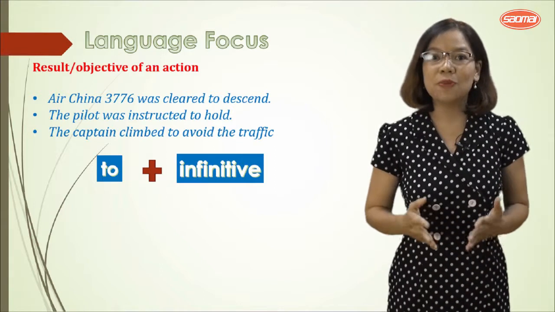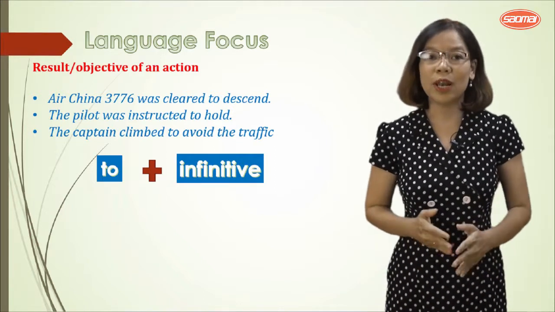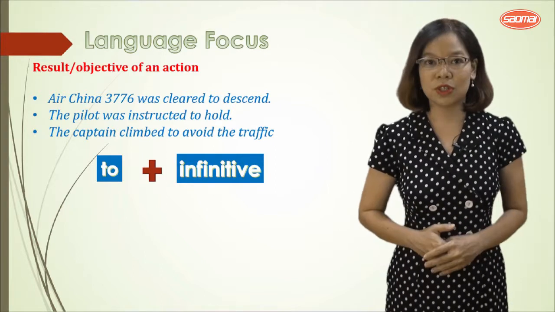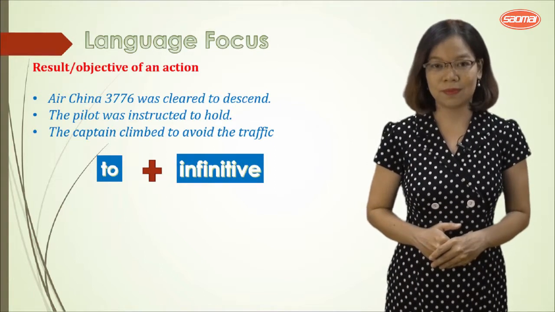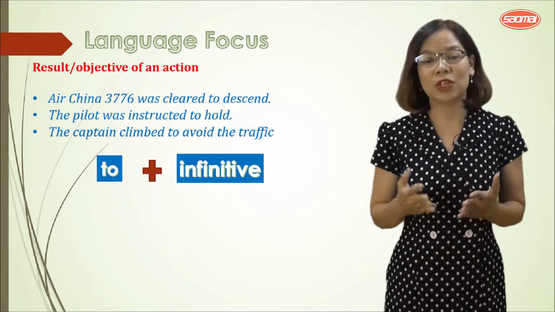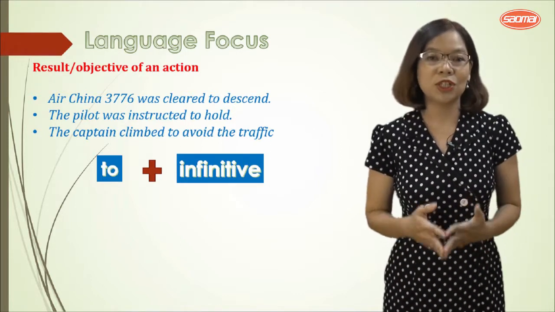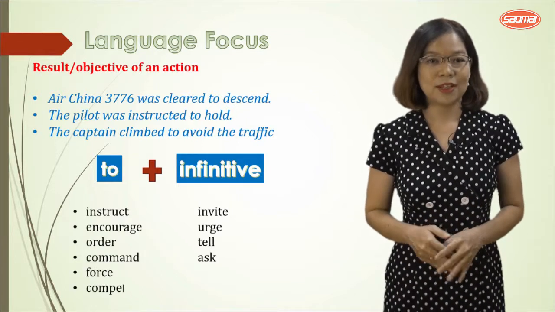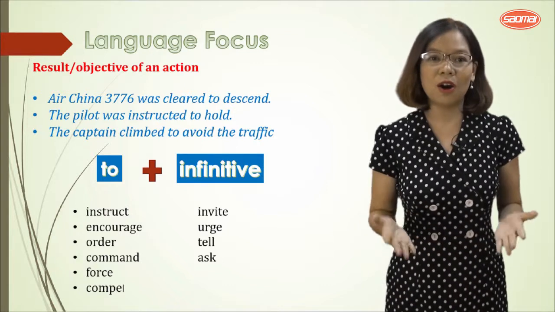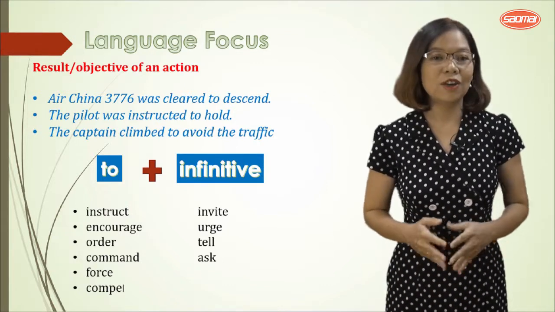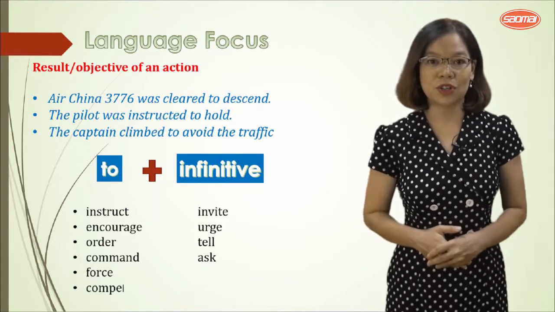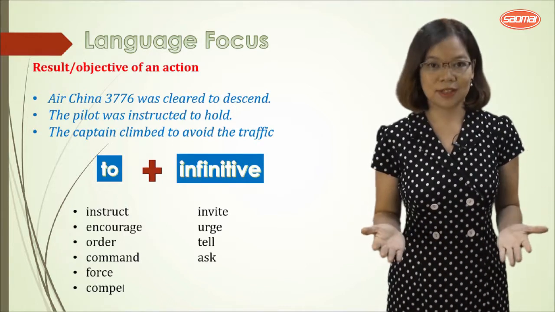We use to plus infinitive when we want to express the result or the objective of an action. And I will give you a list of verbs which can be followed by to infinitive. So we have instruct, encourage, order, command, force, compel, invite, urge, tell, and ask.